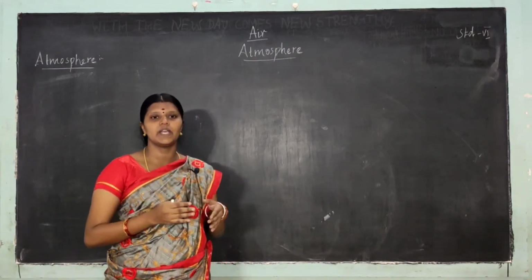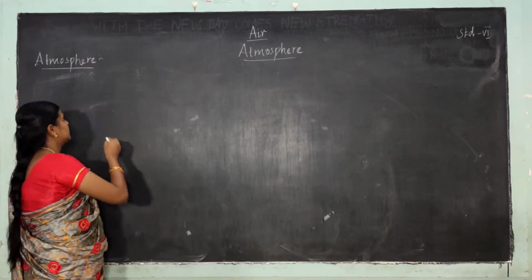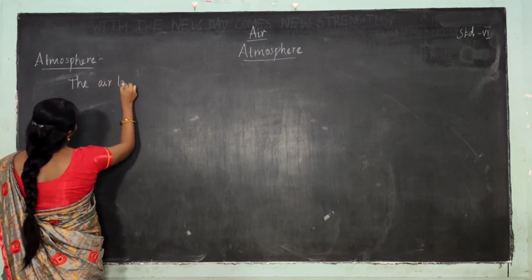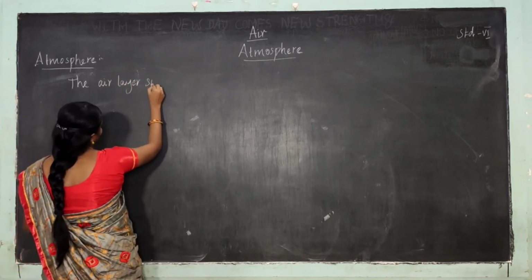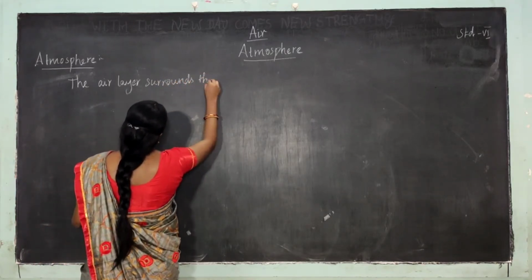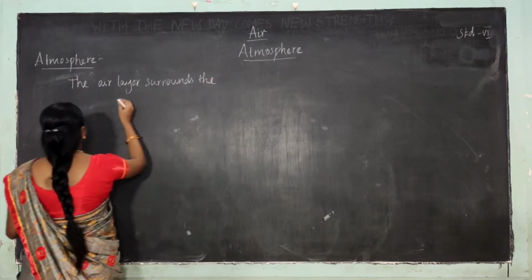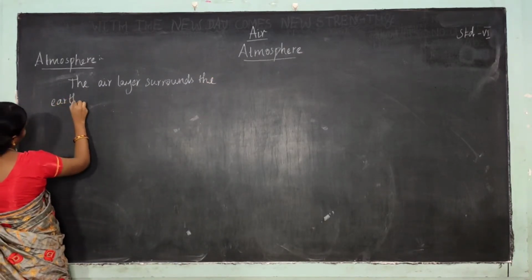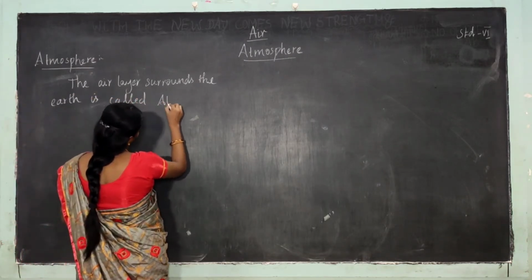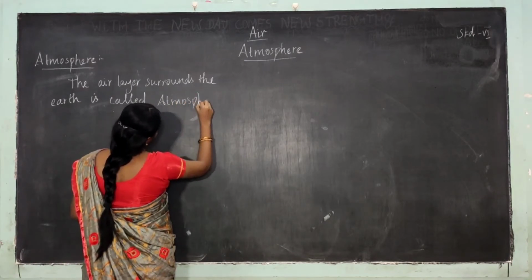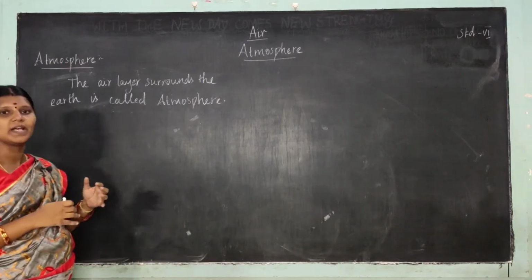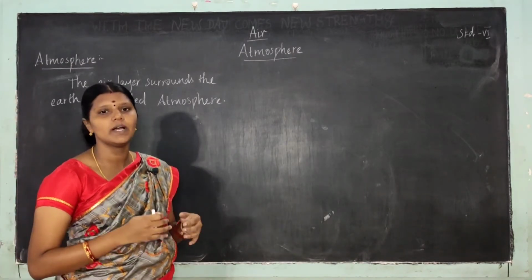The blanket of air surrounding the earth is called atmosphere.